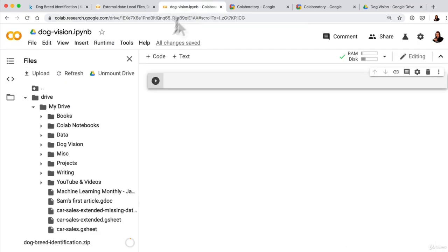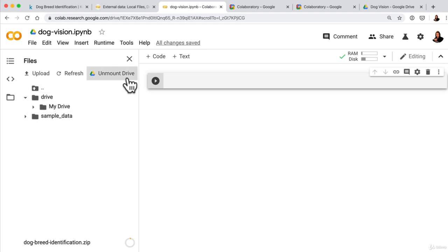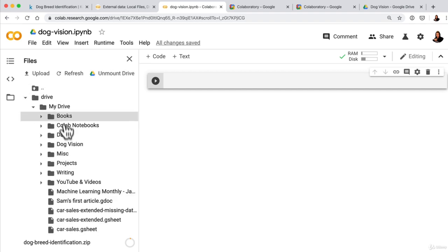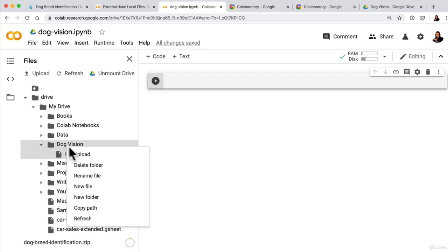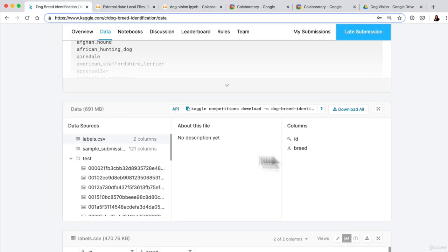So a few steps there. All I did was click Mount Drive. It's now Unmount Drive because I've done that. I created a new folder in my Google Drive called Dog Vision. That's where we're going to be working on this project. And then I made sure to right-click on Dog Vision and click Upload, where I uploaded the dog breed identification.zip file that we downloaded from Kaggle.